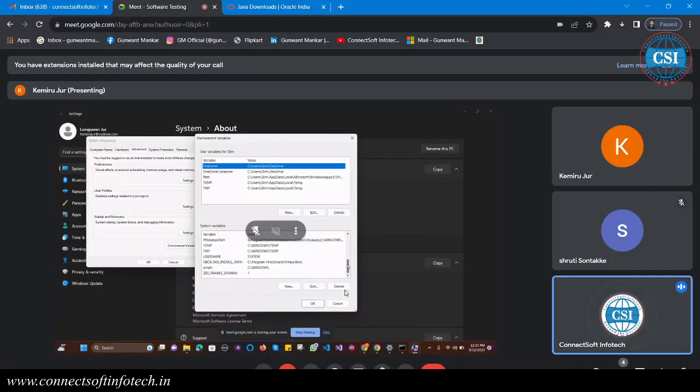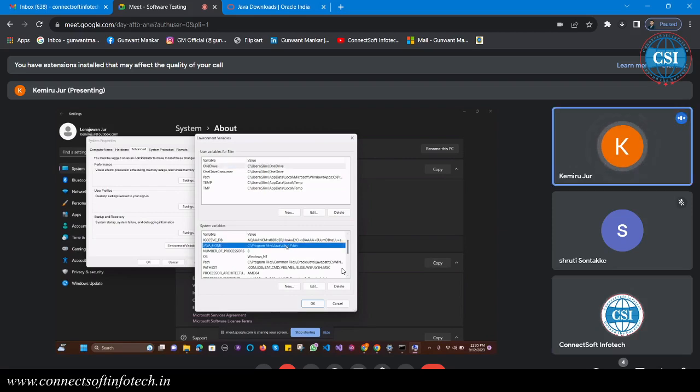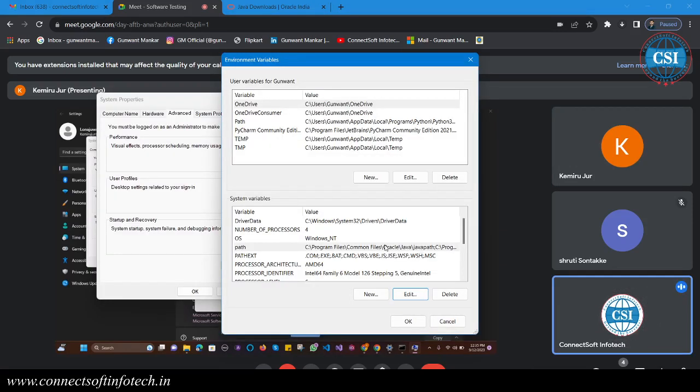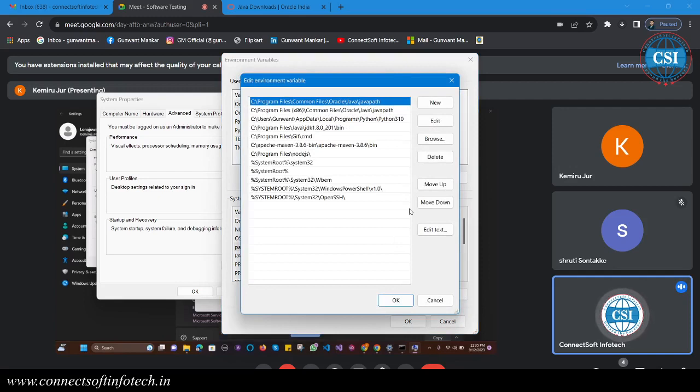Remove this Java home value. You already removed that one. But go to the path, and if there is a 20 there, remove it from there.